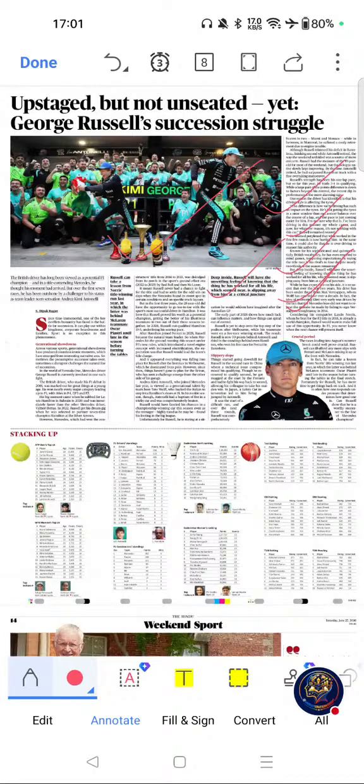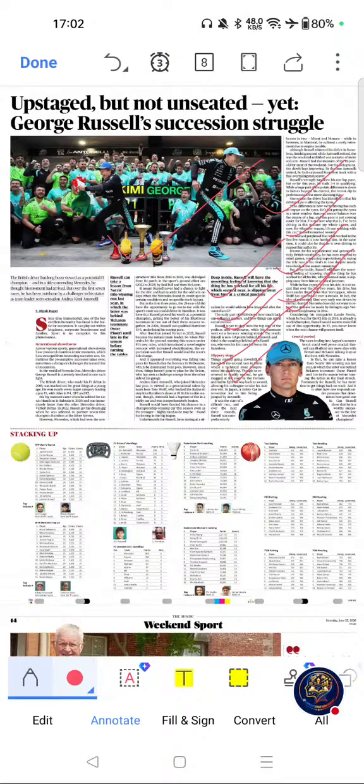Driver standing and constructors championship rankings may be asked in sports based current affairs section, and this is useful for general awareness, though not a high priority UPSC topic. Please go through this one.